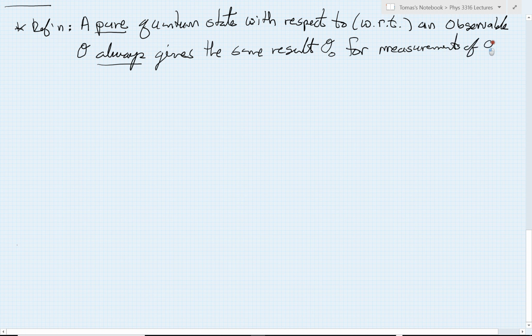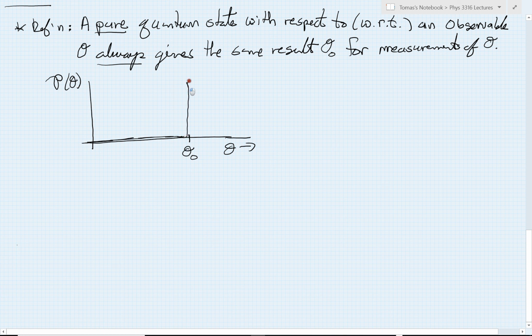So if we want to think about the concept that I'm describing, what I'm saying is if I look at the probability distribution of O as a function of O, it's going to be one of these very sharply peaked values. I only get a single value, O naught, and the probability then is 0 for getting anything else, and it's very high, of course, for getting O naught, and then it goes back down to 0, something like this, along these lines.